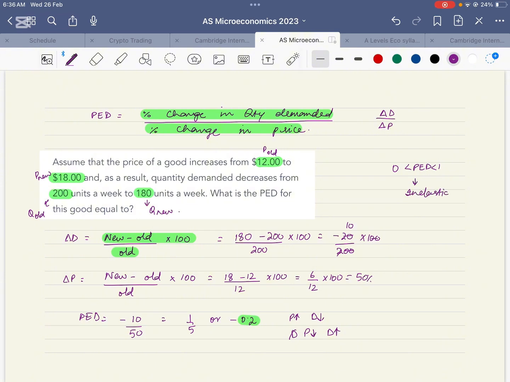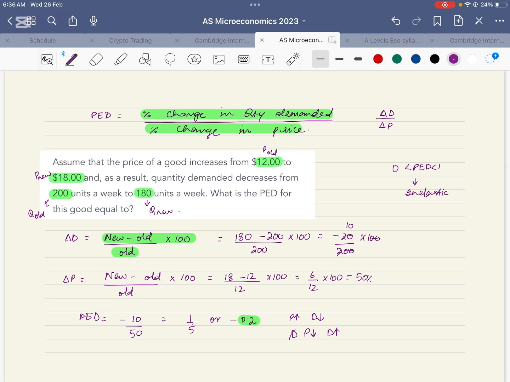Why inelastic? It indicates that the percentage change in price is greater and the percentage change in quantity demanded is small as compared to the percentage change in price. This means a greater percentage change in price leads to a smaller percentage change in the quantity demanded. This is called inelastic demand.